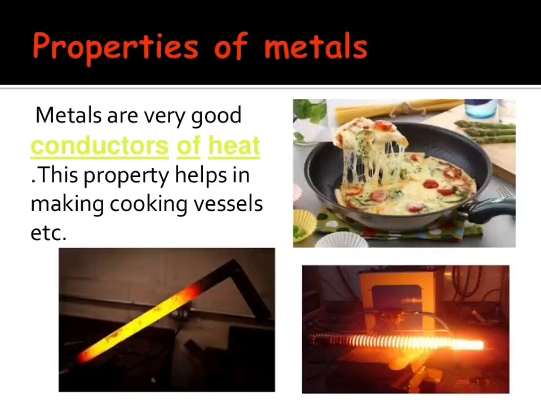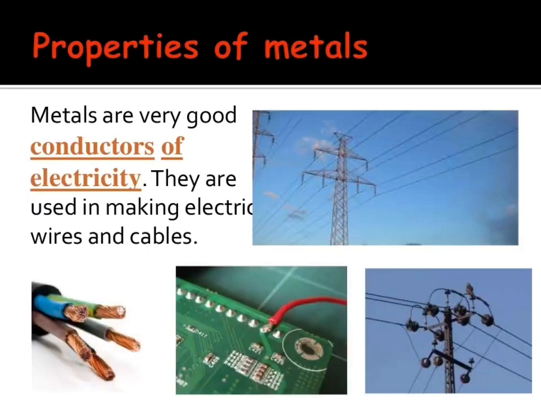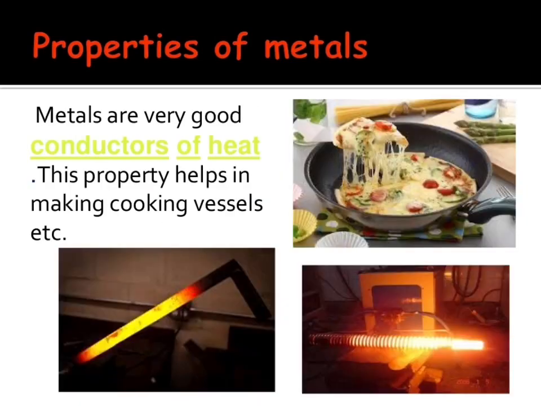Now let's discuss the next physical property, conductivity. Metals are good conductors of heat and electricity. This means that metals allow heat and electricity to pass through them easily. If we hold one end of a metal spoon in hot water, then its other end becomes hot very soon. This is because the metal of the spoon conducts heat from one end to the other quickly. Copper, silver, gold, aluminium and iron are good conductors of heat and electricity. Silver is the best conductor of heat and electricity.